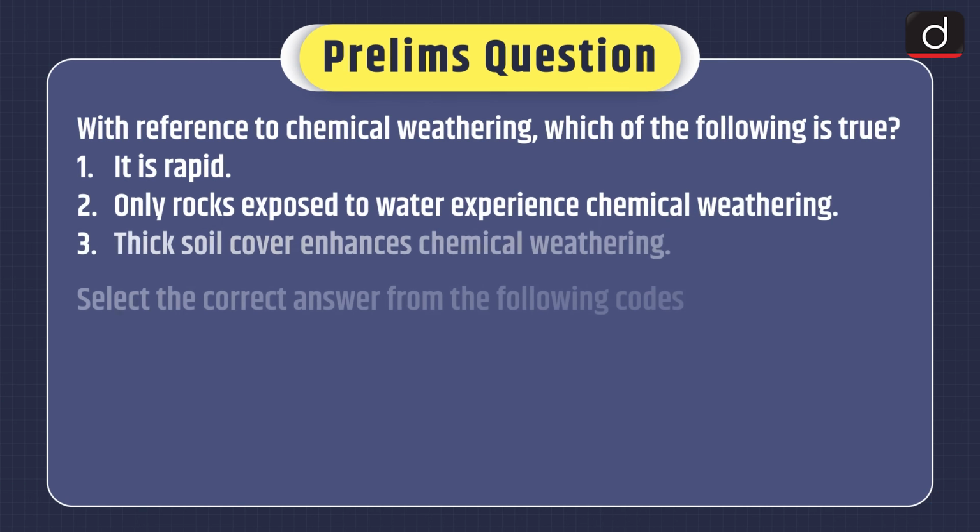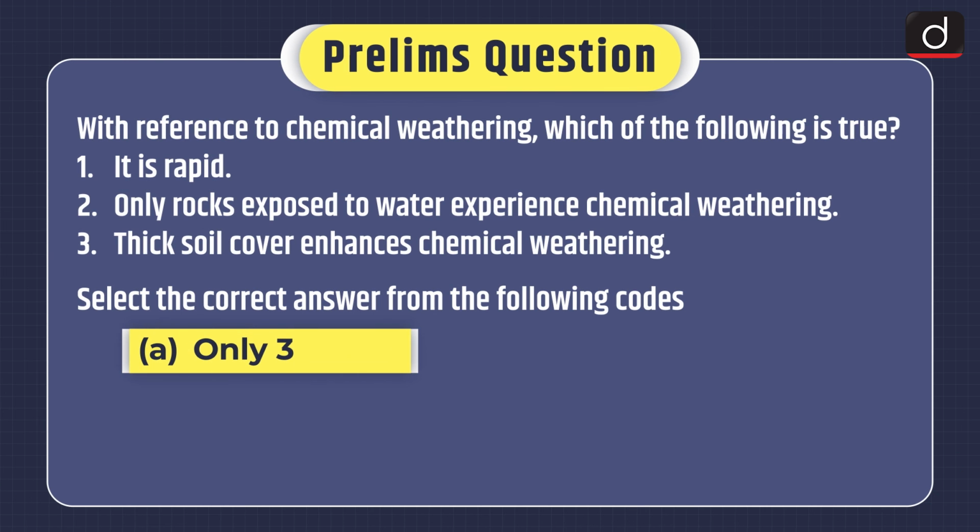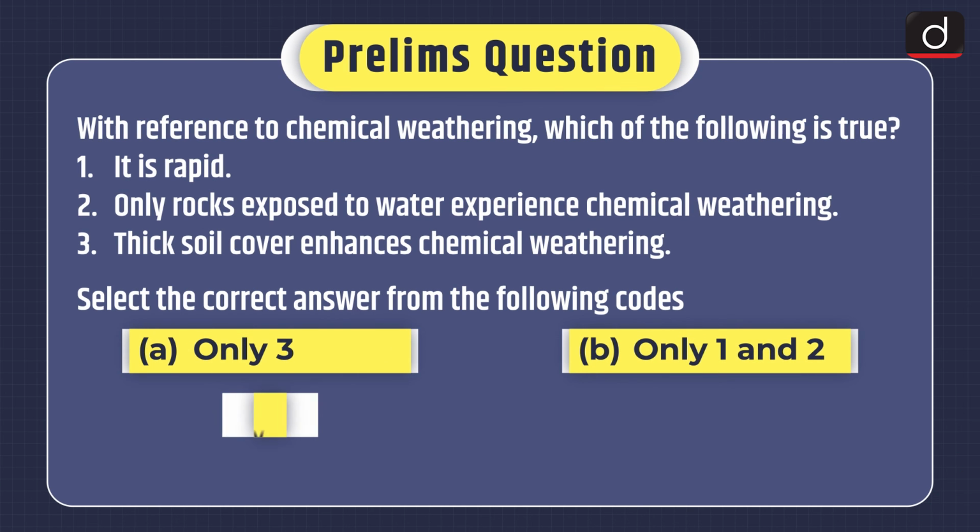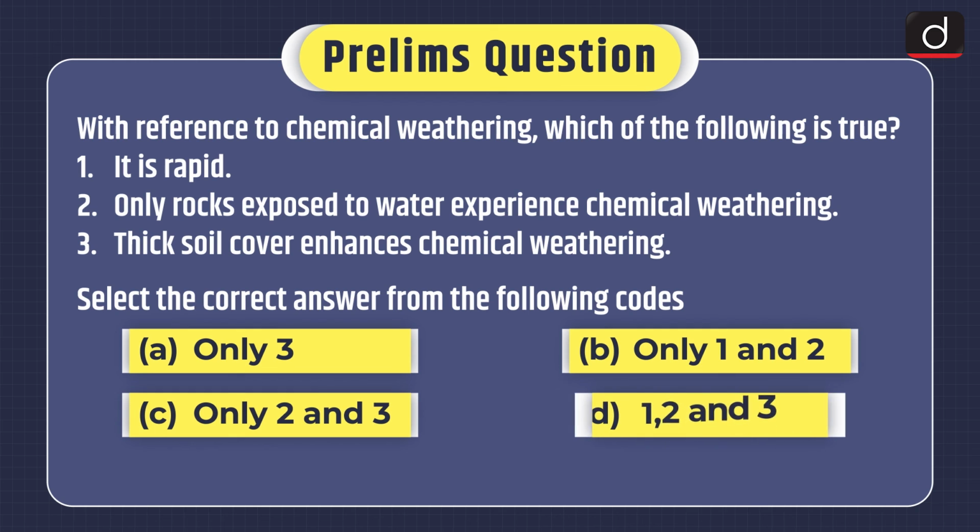Now it's time for the practice question. First of all, prelims based question. With reference to chemical weathering, which of the following is true? 1. It is rapid. 2. Only rocks exposed to water experience chemical weathering. 3. Thick soil cover enhances chemical weathering. Select the correct answer from the following codes. Only 3, only 1 and 2, only 2 and 3, or 1, 2 and 3. You can send the answer of this question in the comment section.